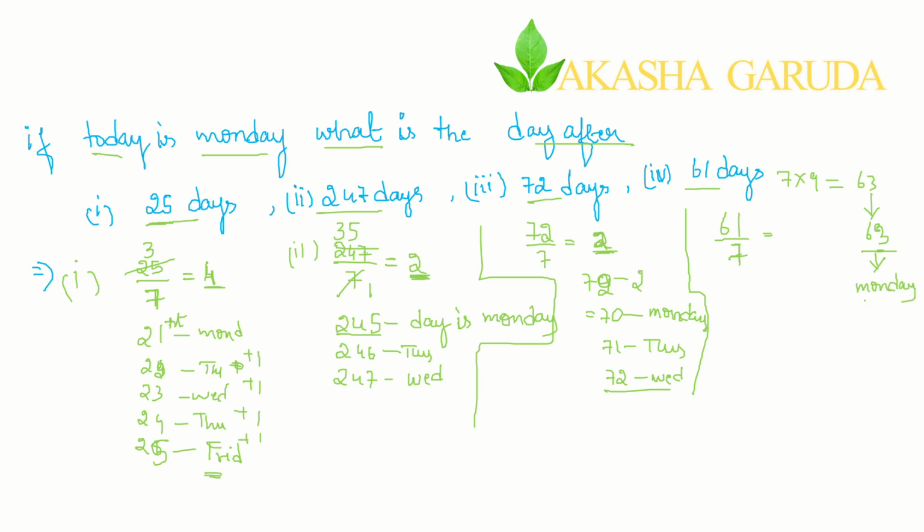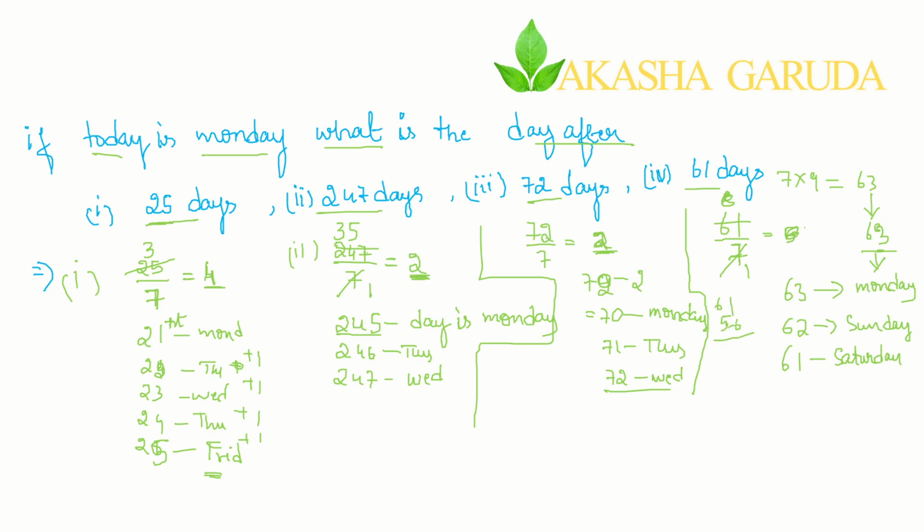Go back minus. 63 is Monday. 62 is what day? Sunday. 62 is Sunday. 61 is Saturday. Or what you can do? 7 ones are 7, 7 eights are 56. 56, then 61 minus 56.